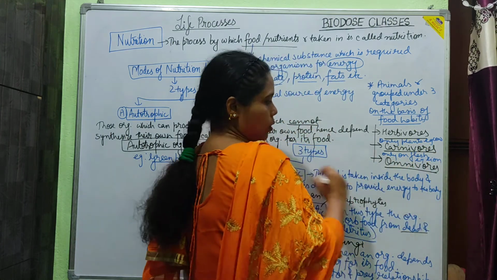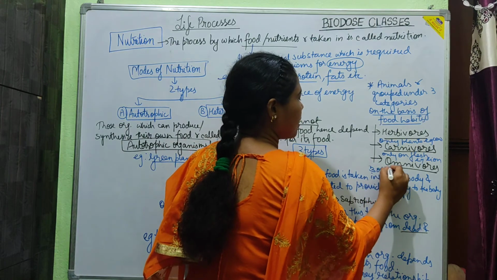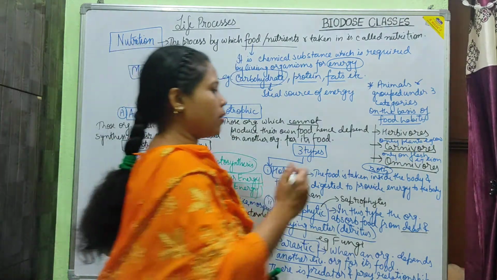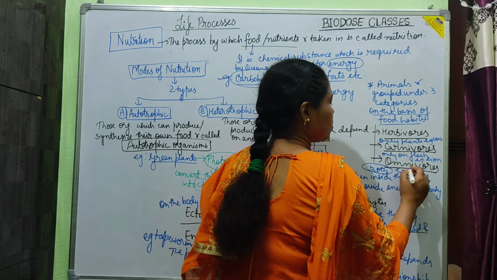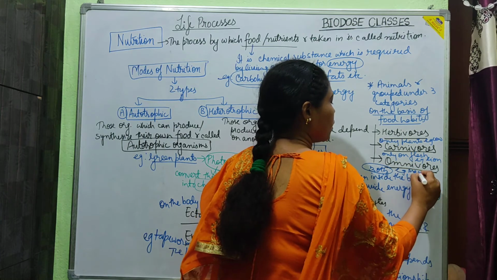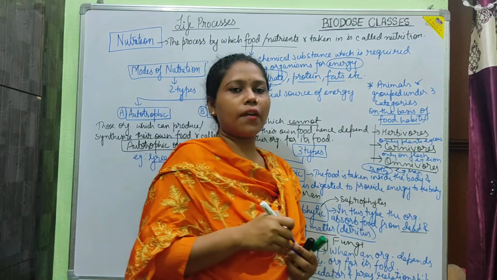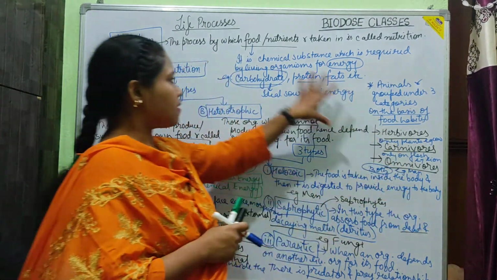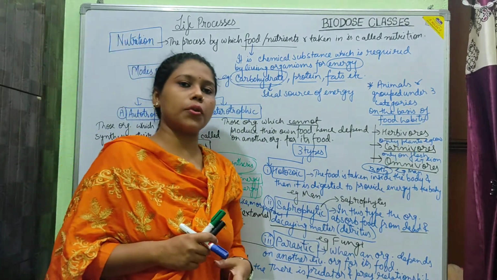And omnivores depend on both, the plants as well as the flesh, like man. So on the basis of food habits, there are three categories of animals: herbivores, carnivores and omnivores. So this is the overview of nutrition and the modes of nutrition.